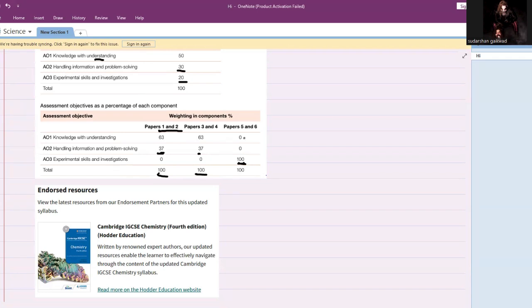I hope you understand this one, because whenever you are planning for your chemistry, when you're applying for core, please remember, if you prepare well for your paper 1 and paper 2, for knowledge and understanding, most of the questions are from knowledge and understanding, and it is easy. If you leave some data handling things or some problem solving questions, or your mathematics is not so good, still you will get very decent marks in chemistry. And we are talking about this for the core.